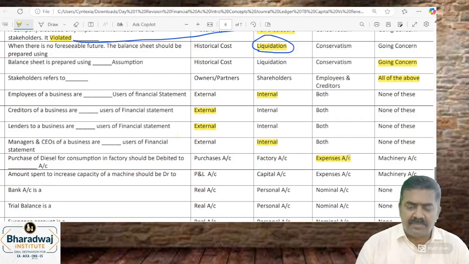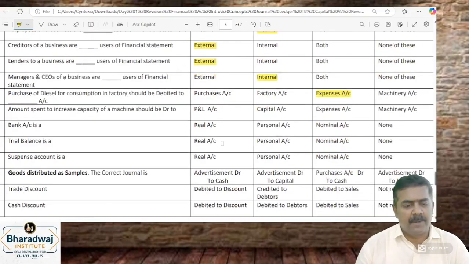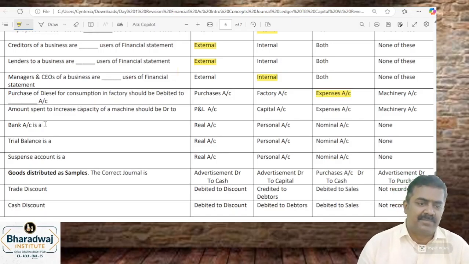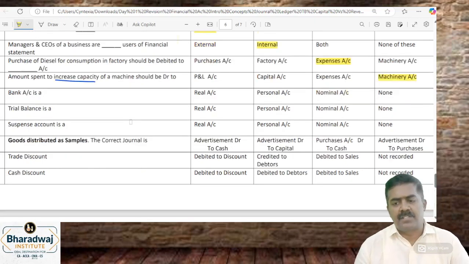Expenses account. Amount spent in increasing the capacity should be capital expenditure or revenue expenditure? Increasing the capacity. Is it capital expenditure or revenue expenditure? Capital expenditure. Now it should be debited to machinery account. Capital expenditures are recorded in which account?